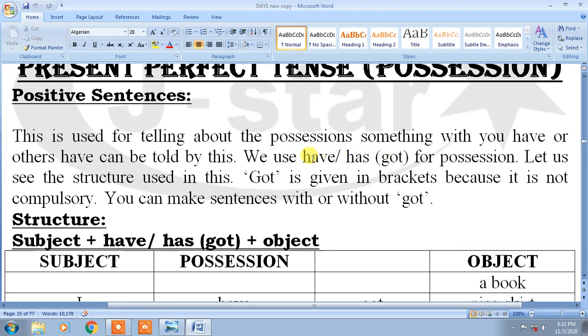This word have: I have a pen, I have a book. But when you make a sentence, don't search for one meaning for have, or you will get confused, because this is a modal auxiliary verb as well as an irregular verb. So take the meaning in the sentence, that will help you. If you have a problem, construct the sentence with got. The got will help you.